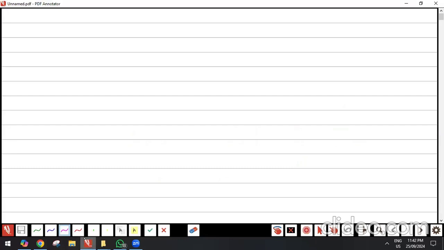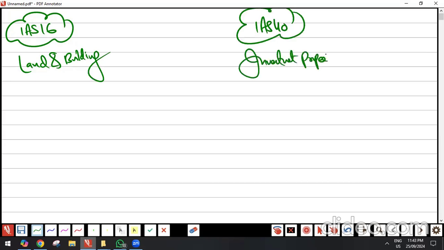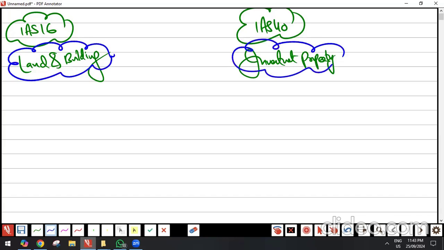Got it or no? We do have IAS 16 where we learned land and building, remember? And here we have IAS 40 where we have investment properties. Both are land and building, both are premises, both are properties.